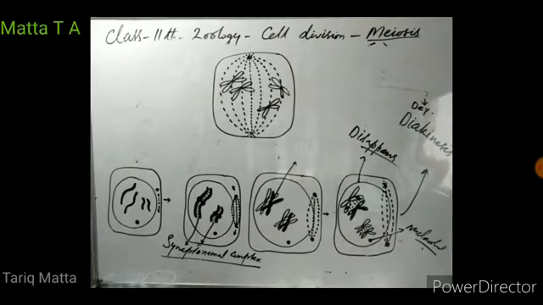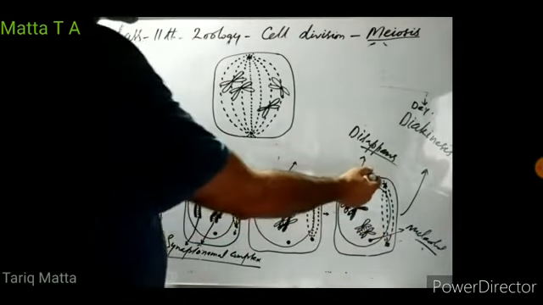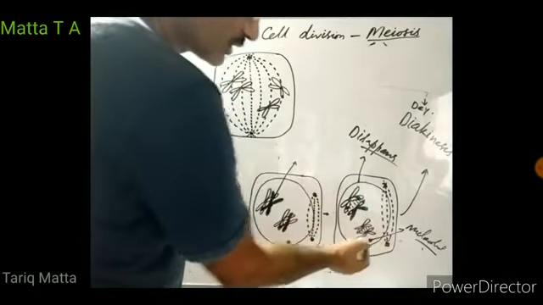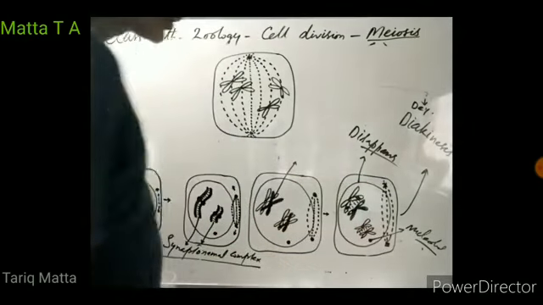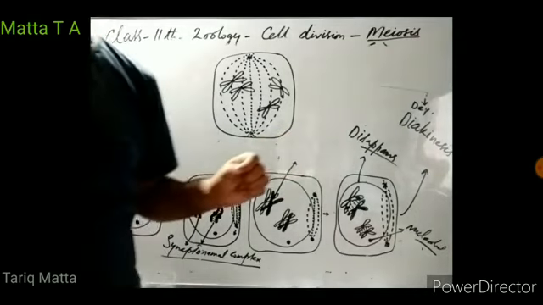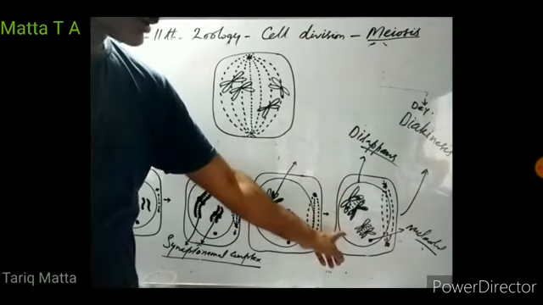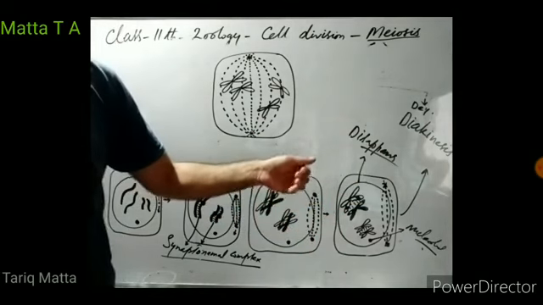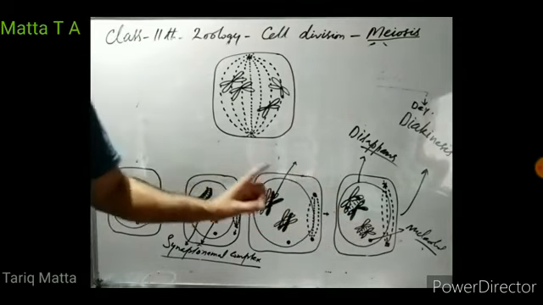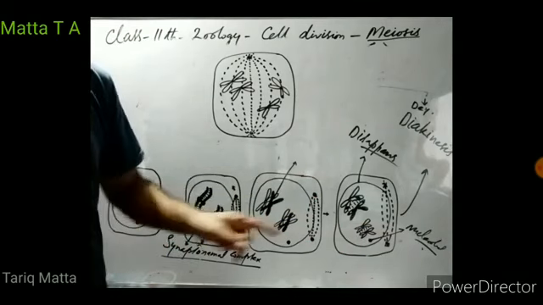So we can summarize it again. Up to dikinesis, that means up to diplotin, the cell had a nuclear membrane and a nucleolus, right? The centrosomes were still migrating towards two opposite poles of the cell. But as the cell enters into dikinesis phase, what happens first? First, the nuclear membrane of the nucleus gets disintegrated. Nucleolus also gets disintegrated. So the nuclear membrane and the nucleolus disappear.